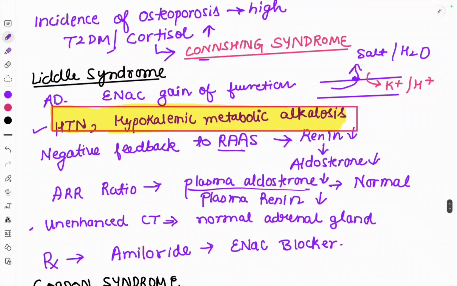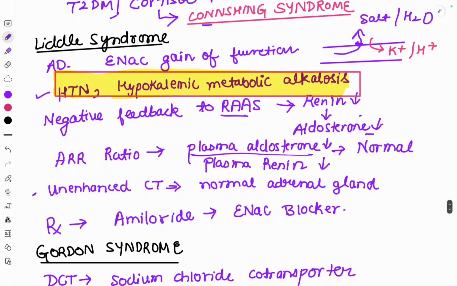The next is Liddle syndrome. It is a genetic condition, autosomal dominant. ENaC channels have a gain of function mutation. So the aldosterone levels are normal. Because of negative feedback to the RAS, renin will be decreased and aldosterone will also be decreased. So the ARR, the aldosterone renin ratio, which was a screening test, will be normal, because both renin and aldosterone are decreasing. On unenhanced contrast CT, the adrenal gland is normal, as there is no tumor, but there is a gain of function mutation in the ENaC channels.